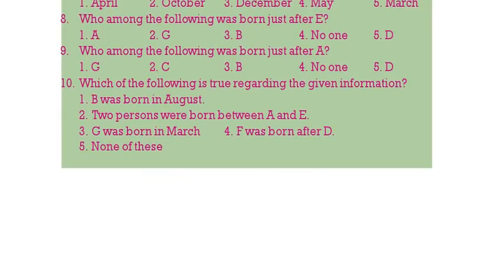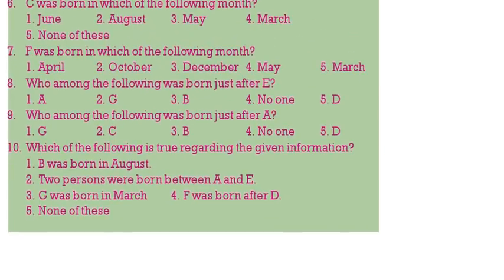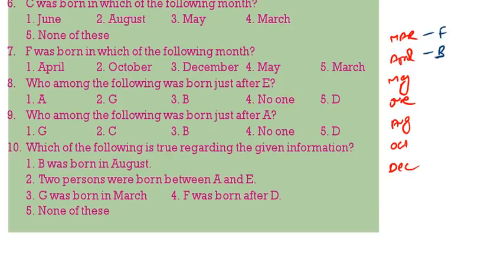Now come to the questions. See the arrangement. March, then April, then May, June, August, October, December. The persons are F, B, D, A, C, G followed by E. Now, C was born in which month? August. Then F is born in which month? March. Then see the next question.